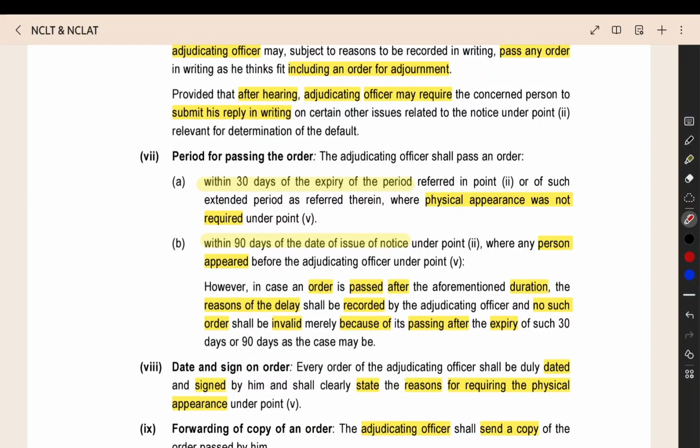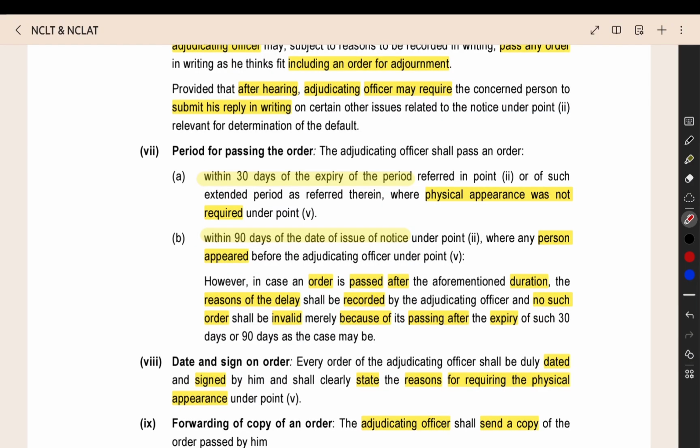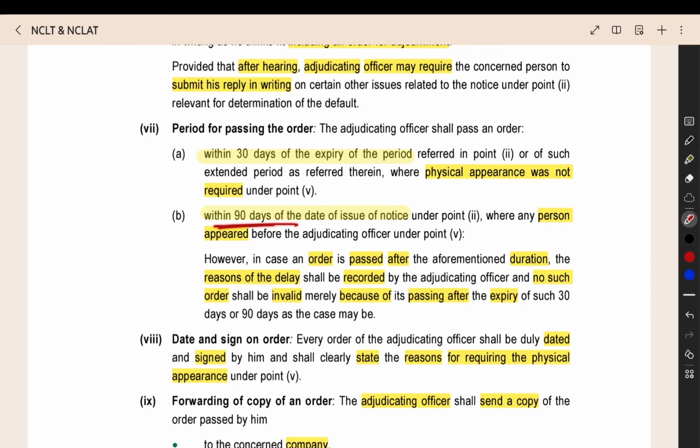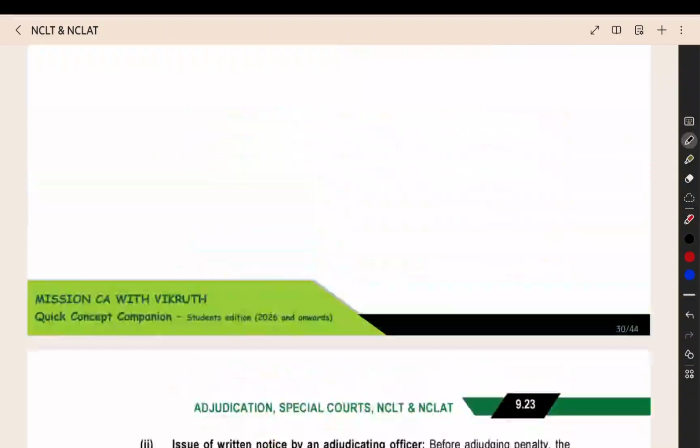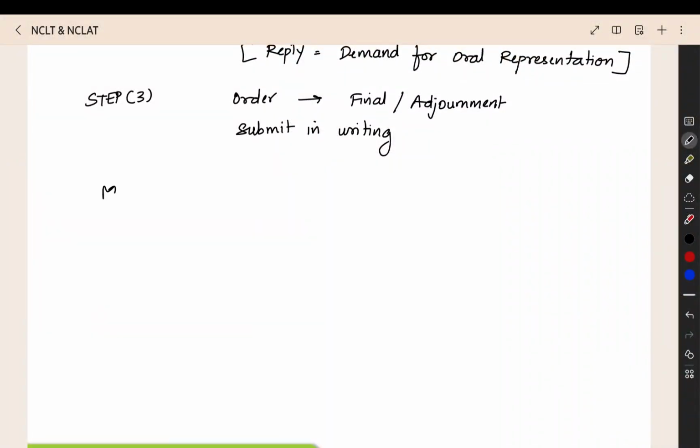The next thing, the period for passing the order. If physical appearance is done, you have to take 90 days. So what is the maximum time period that can be taken? Maximum time period in the case of no physical appearance, and then physical appearance is done.